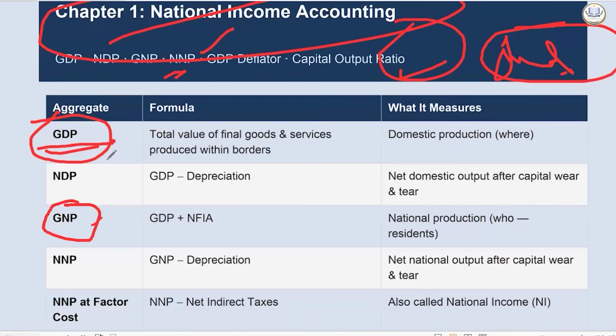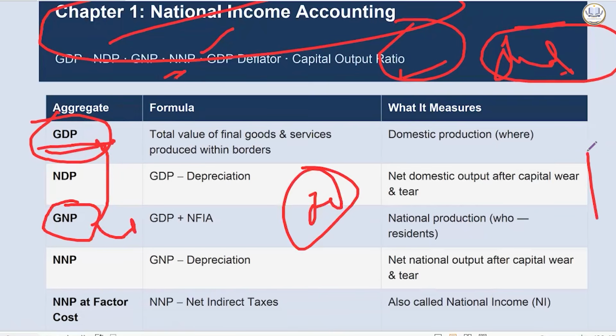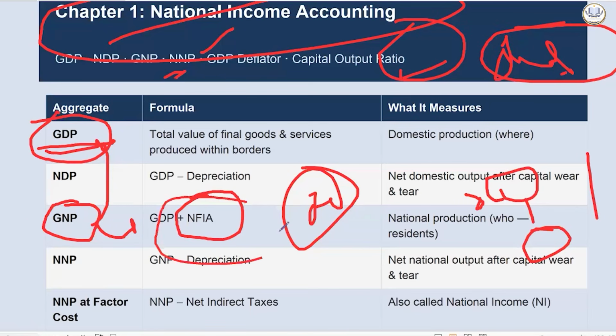GNP is altogether different. How? It is asking who is producing it. So if my Indian brothers are producing, no matter if they are producing outside India also, it will be included. It introduces a concept called net factor income from abroad: how much Indian people are earning from abroad and how much foreigners are earning from India. Both will be subtracted and we will get the net factor income from abroad. So when I add NFIA to GDP, I will get GNP.